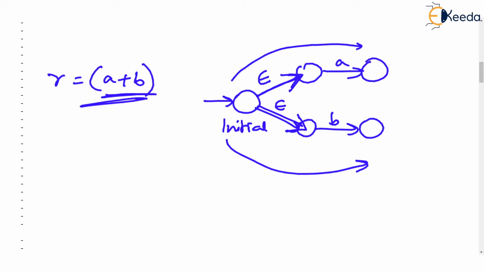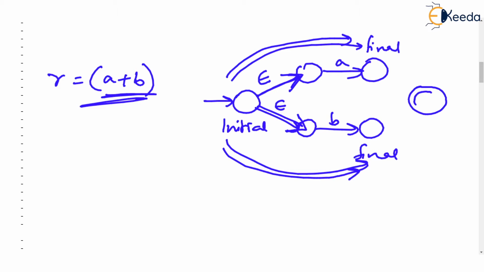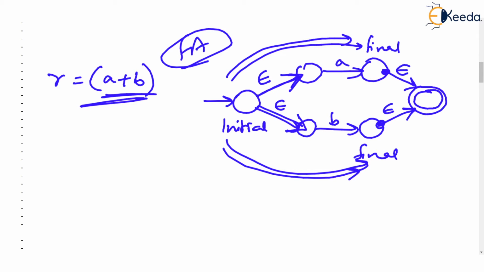And in our theorem, in our rules, the FA we create should have only one final state. Actually, we can make this final because this is A, and we can make this final because this is B. So this will either accept A or accept B and go to a final state. But we need a single final state. So we'll introduce a new final state, and this is where A is recognized and this is where B is recognized. We will join them to the final state with an epsilon symbol. This is the FA you get if you follow the rules of A or B.